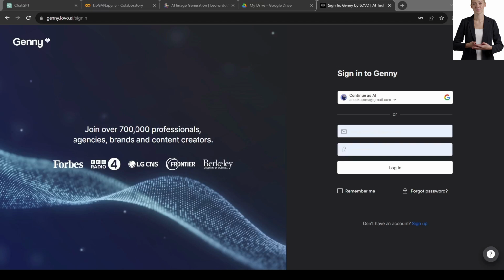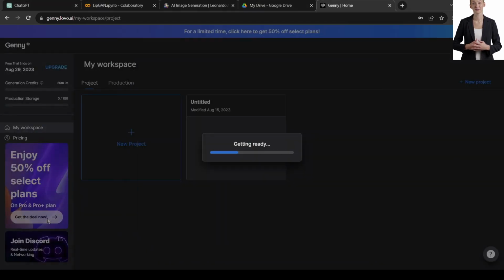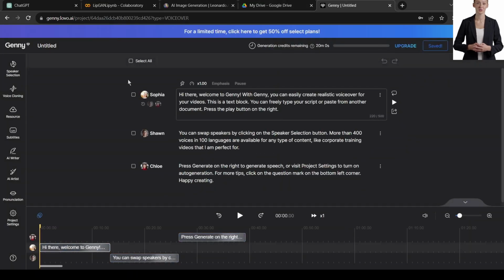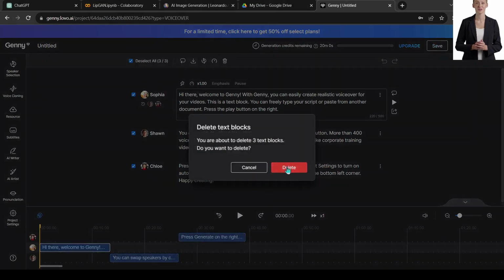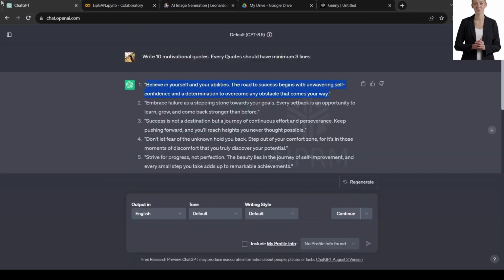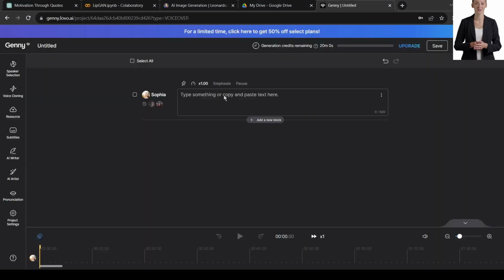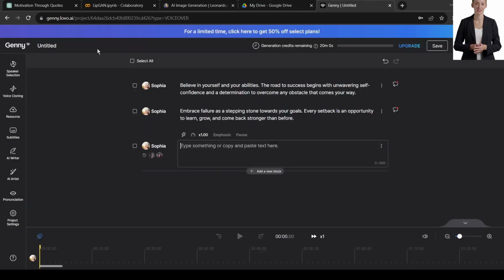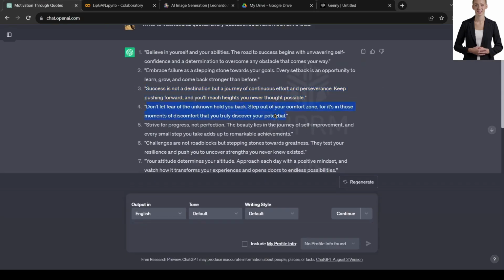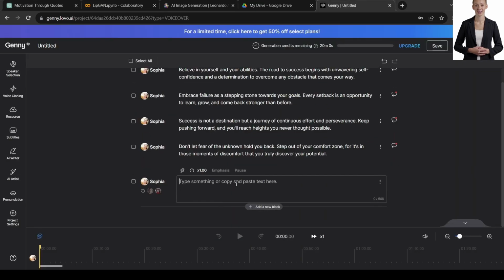After creating an account, delete all of the previous voice blocks. And then go to ChatGPT again and copy the first quote. Now come back to Genny and paste the quote into Genny's text blocks. Do it again and copy all of the quotes and paste them into Genny. After doing this, change your voice model. As our avatar is looking old, I will choose a male mature voice. After changing the voice model, click on the Select All checkbox and then hit the Generate icon.